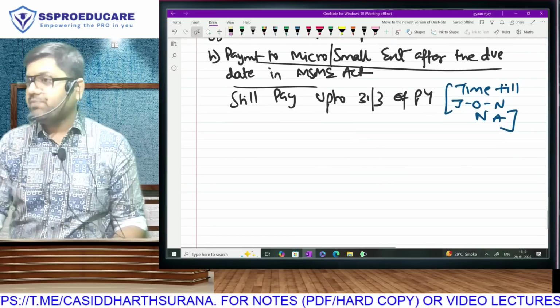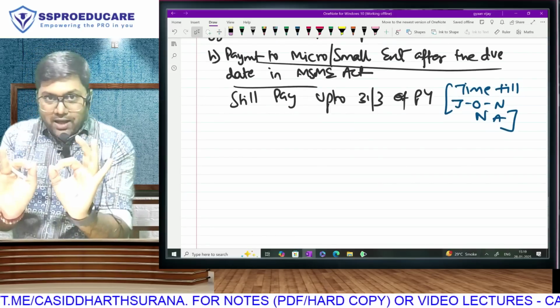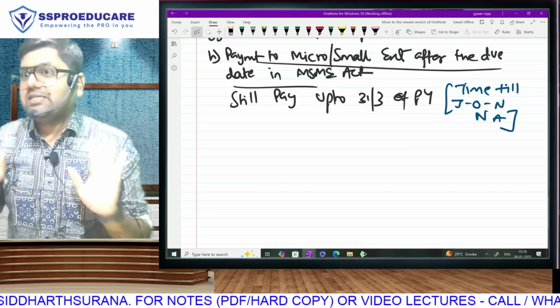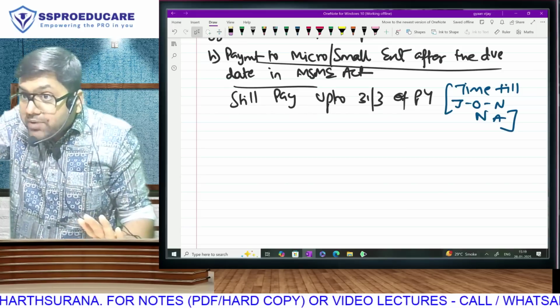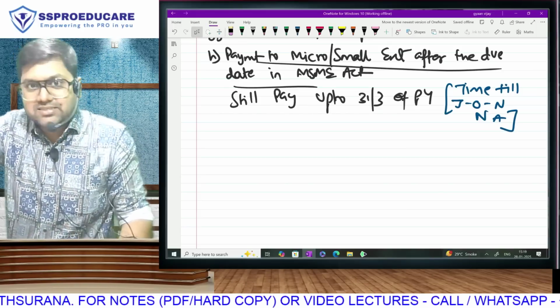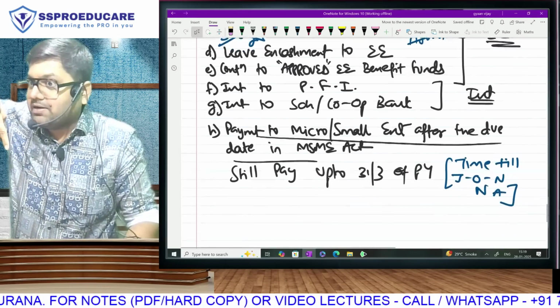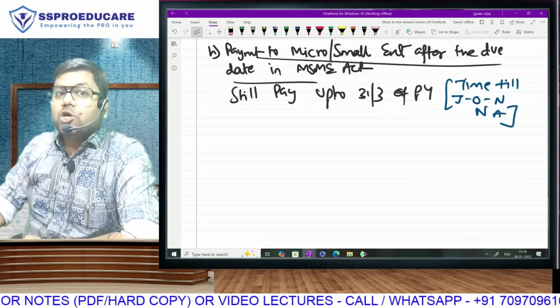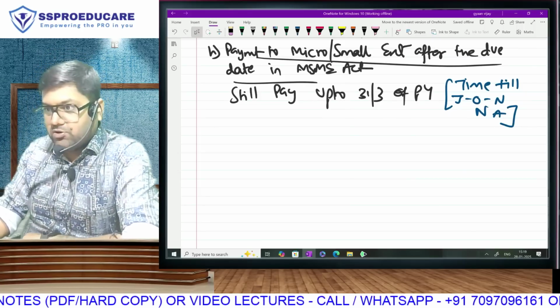I'll make a flow chart to make you understand. You are the debtor, the buyer from an MSME. Means you have to make payment to them. We want to protect their interest, like we are protecting the interest of employees and government or public financial institutions. Whose interest are they protecting here? MSME. So you please make sure you make payment on time.